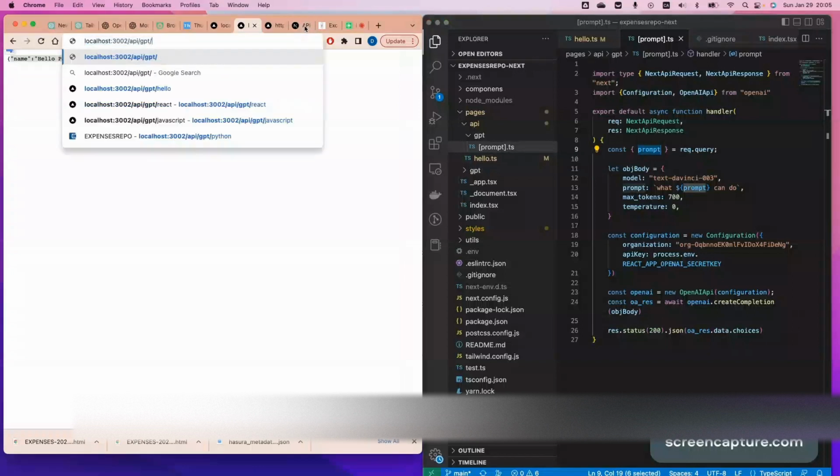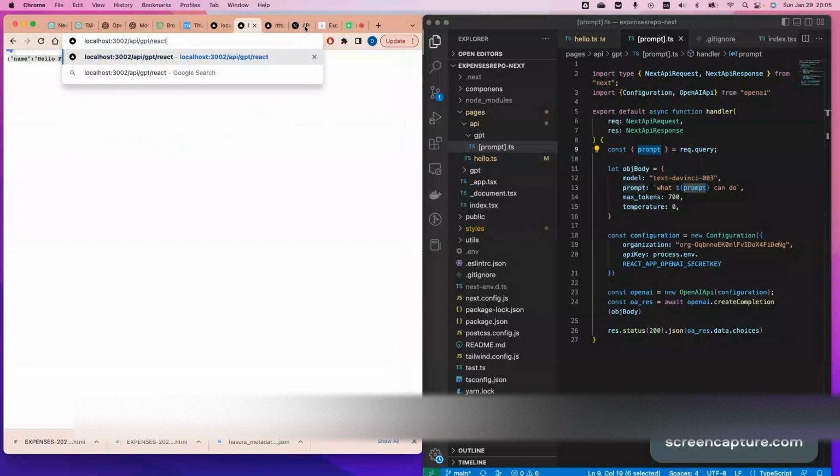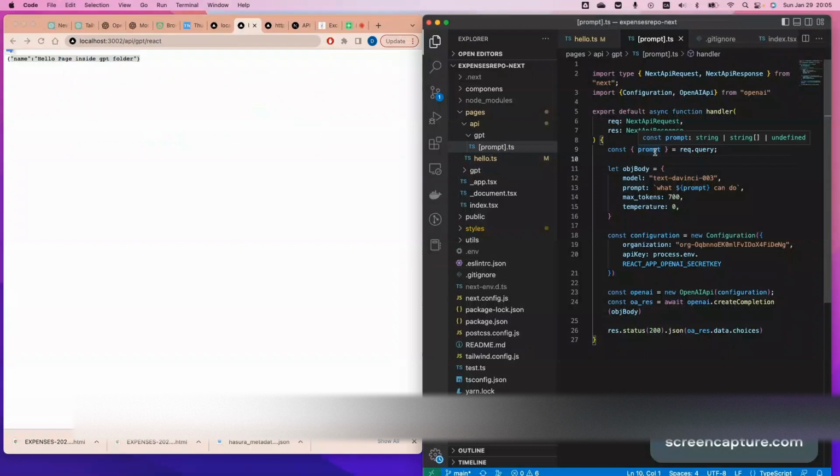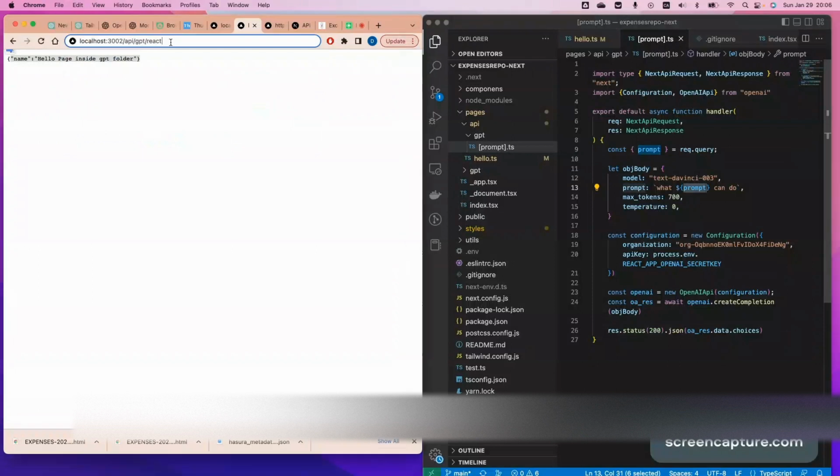So let's say if I say GPT and I say I want React, right? So this React will be brought in from here, so it will be used as an argument or variable, right? And then in the future, it's going to be used in the query script.